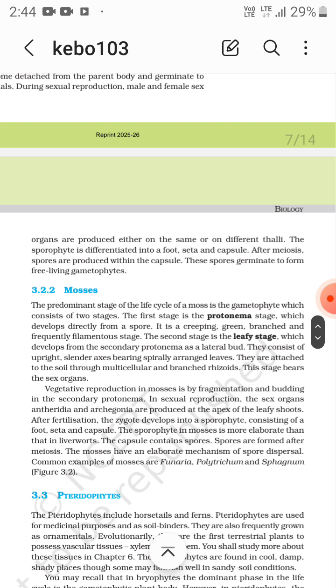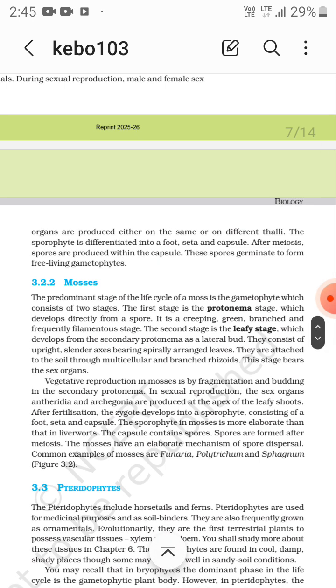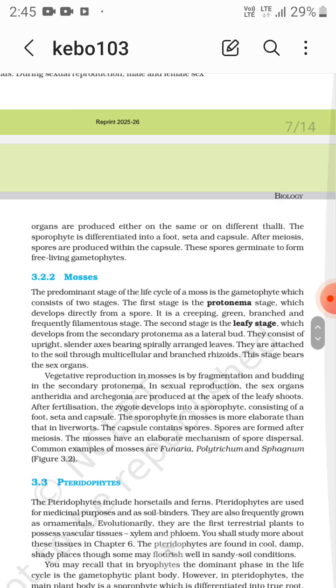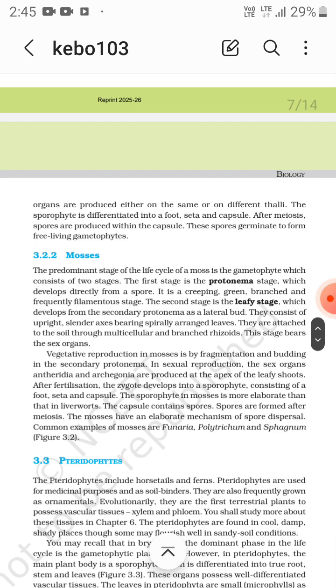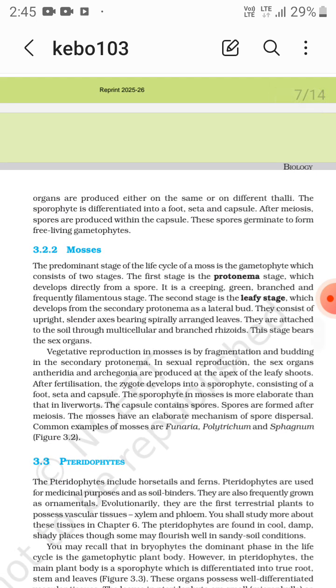The second stage is the leafy stage, which develops from the secondary protonema as a lateral bud. They consist of an upright, slender axis bearing spirally arranged leaves. They are attached to the soil through multicellular branched rhizoids. This stage bears the sex organs. Vegetative reproduction in mosses is by fragmentation and budding in the secondary protonema.